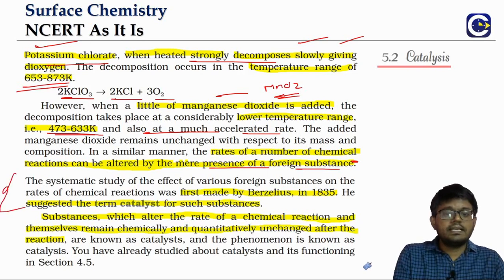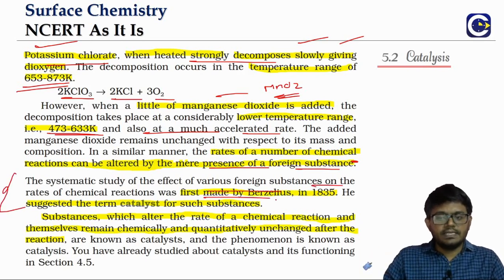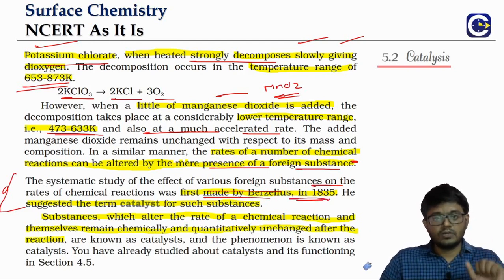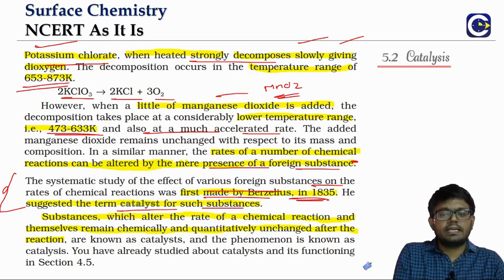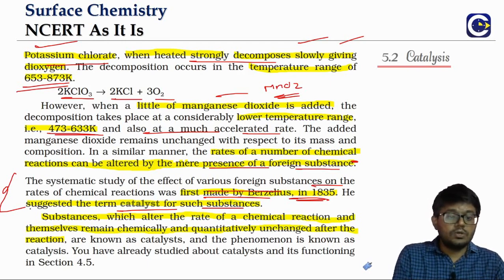The systematic study of the enhancement of the rate of reactions was done by Berzelius. We will not usually get questions on who did what, but he is the one who suggested the word catalyst. So initially we said foreign substance, but from now we will start calling that substance a catalyst. So what is a catalyst? How do we define a catalyst?